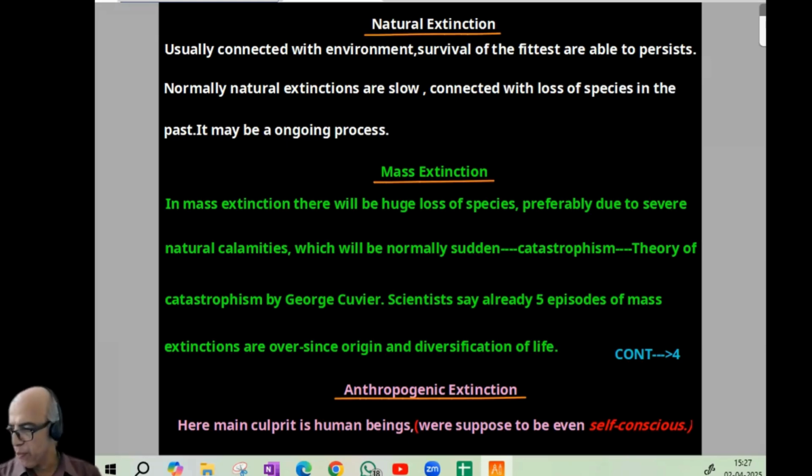Next come anthropogenic extinctions. Here, the term itself indicates the main culprit is the human being. And we are boasting that we are self-conscious, not only conscious, self-conscious.